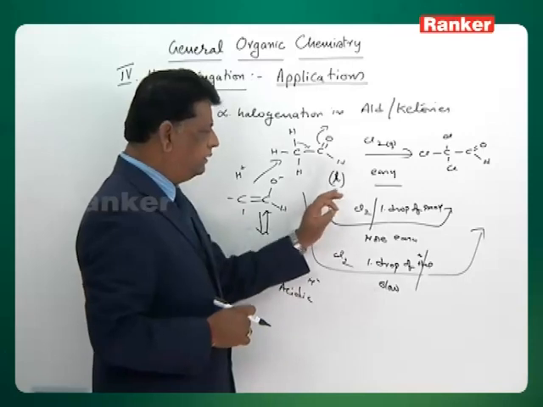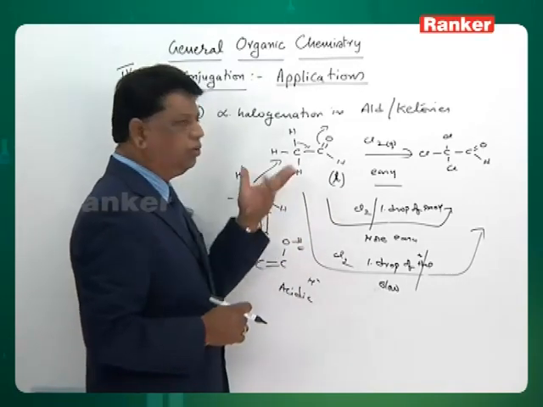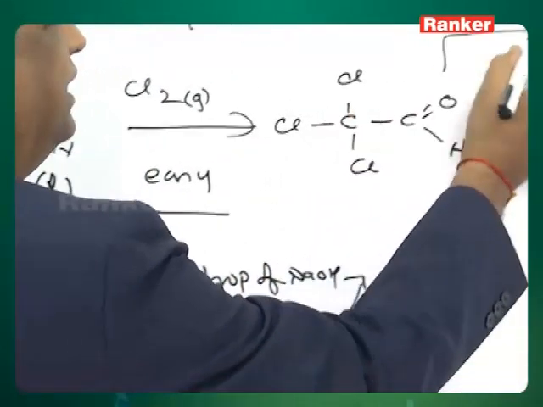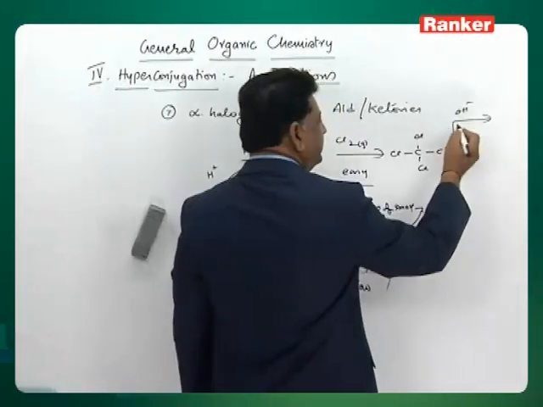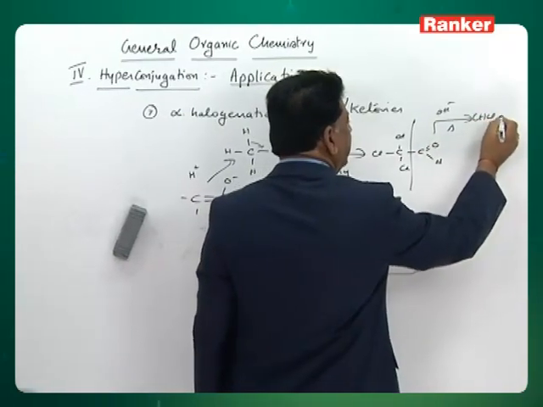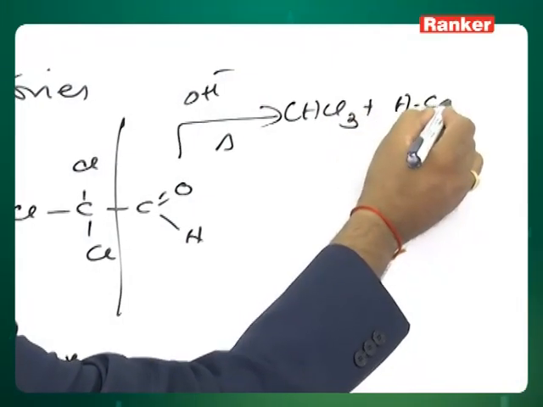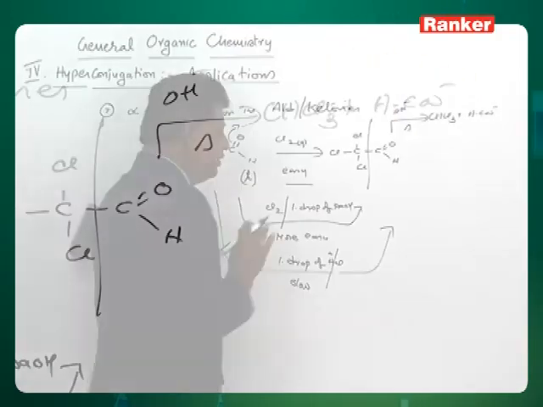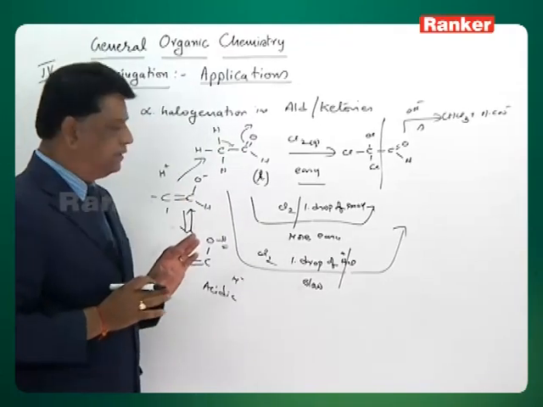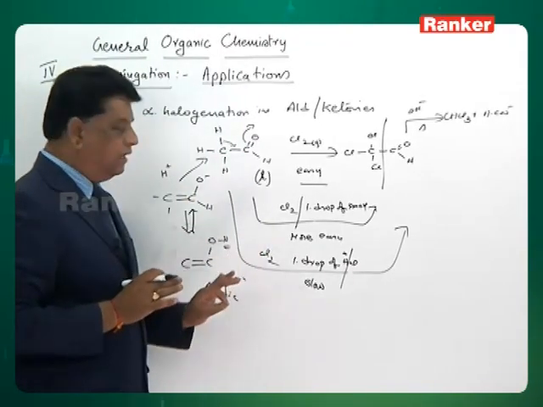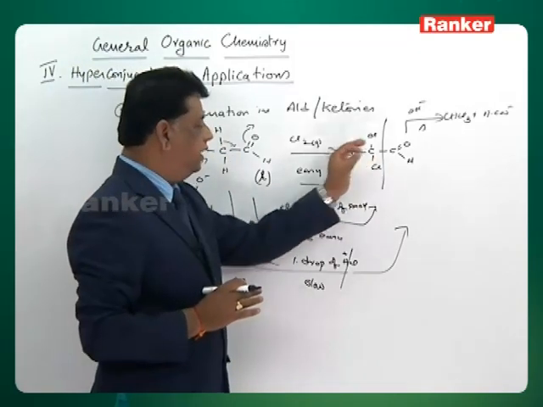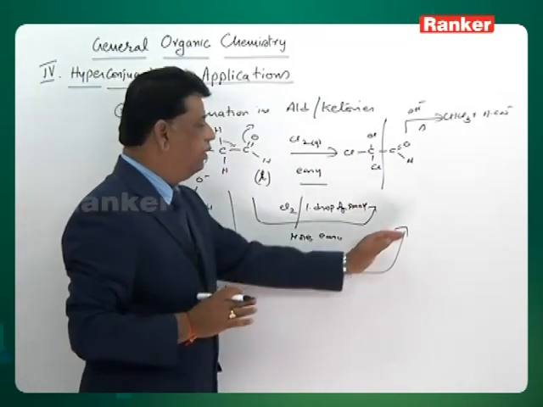If much base is added, it undergoes the haloform reaction. You get the trichloro compound, and on adding excess halogen, if base and temperature are there, haloform CHCl3 is formed along with the corresponding salt. This is called the haloform reaction. That's why don't add much sodium hydroxide, just 1 drop of sodium hydroxide or 1 drop of HCl, and a lot of difference will come: very fast halogenation or very slow halogenation.